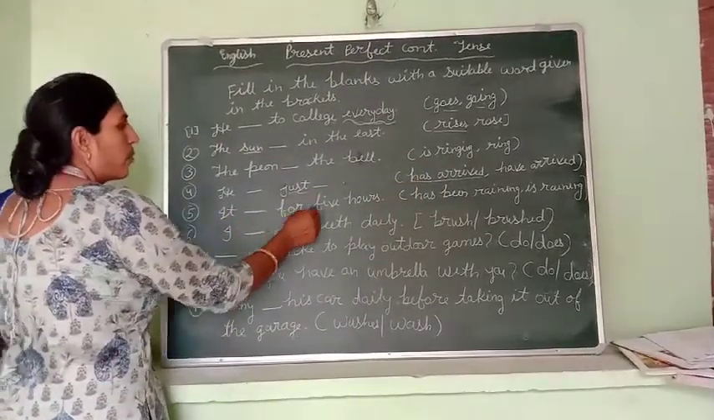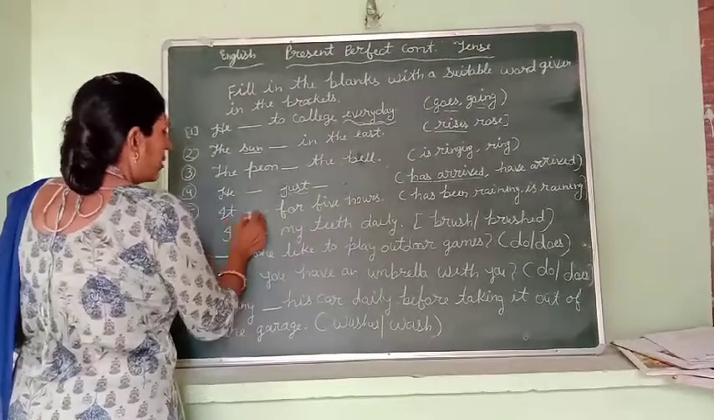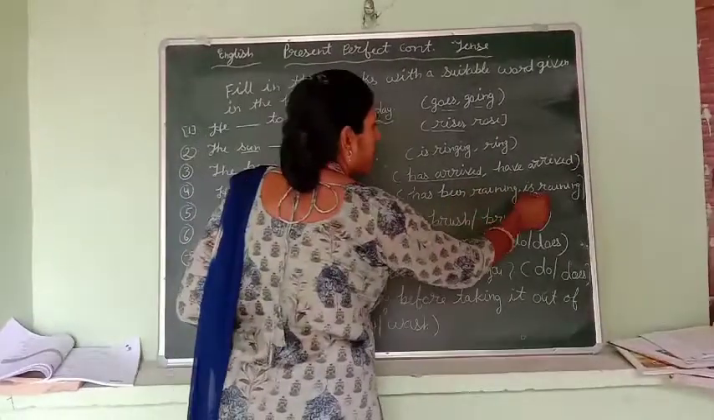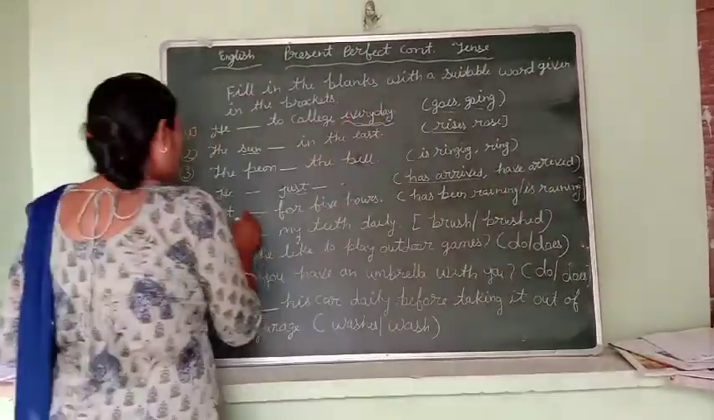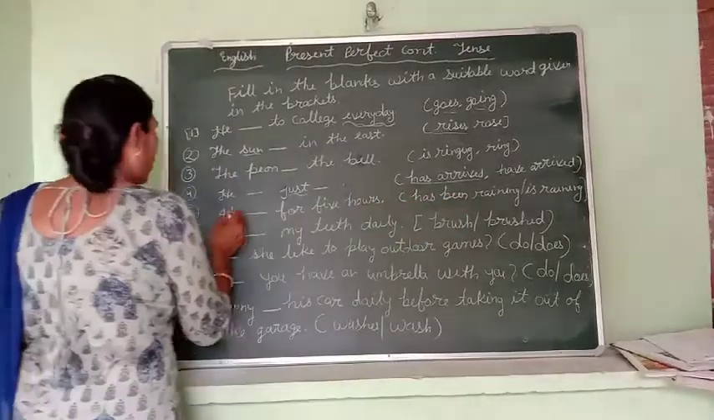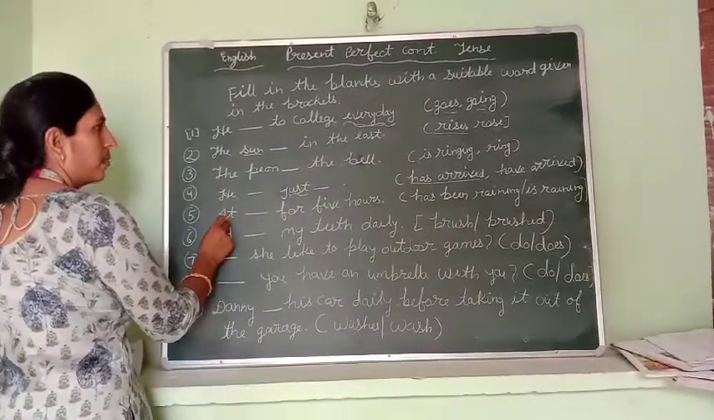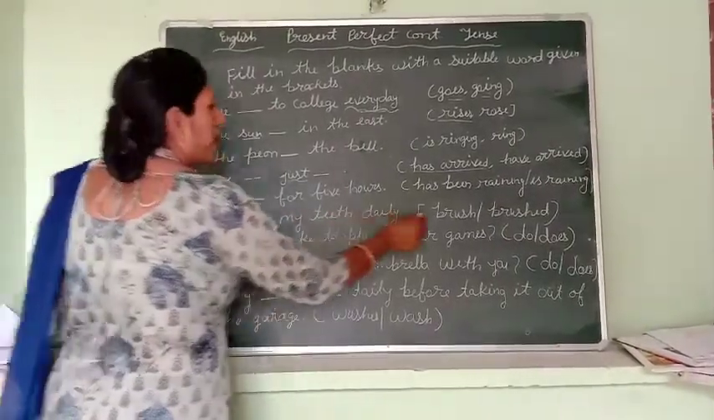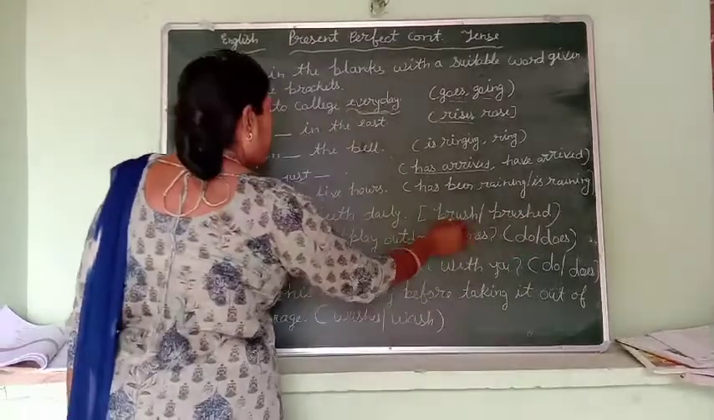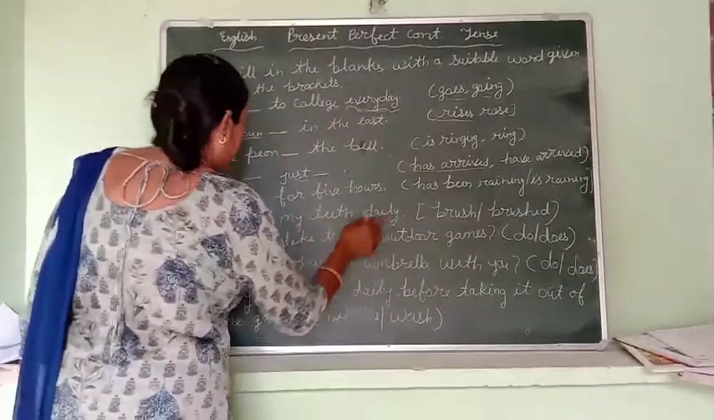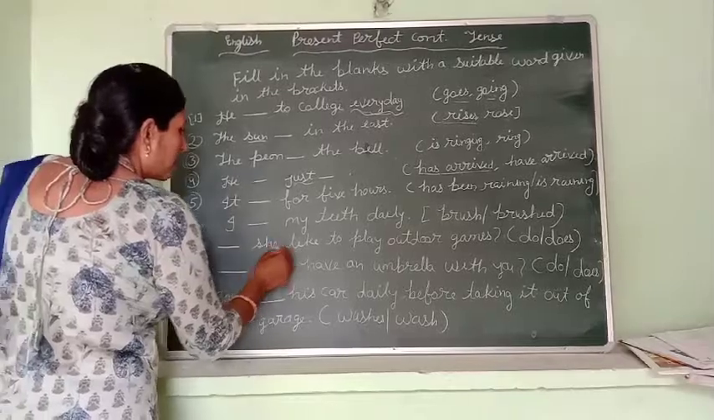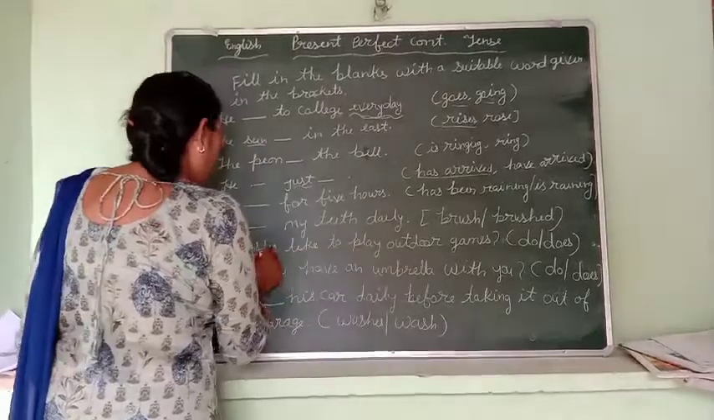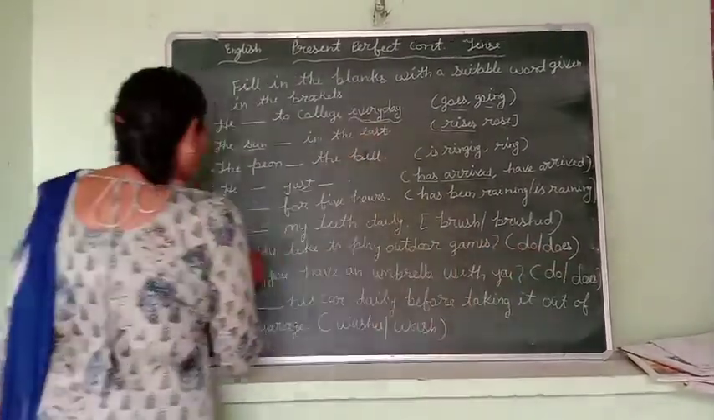It dash for 5 hours. Has been raining or is raining? We use has been raining because it is a singular subject. Next, I brush my teeth daily. I brush or brush? I brush my teeth daily. Dash she like to play outdoor games. It is an interrogative sentence and does comes.